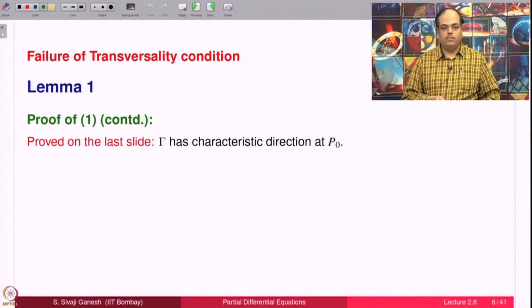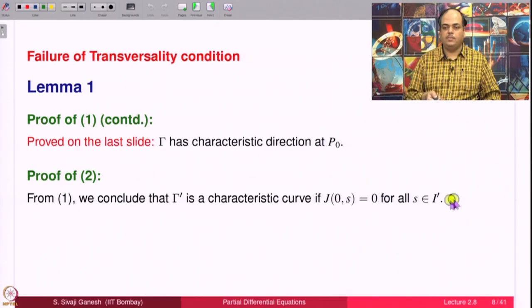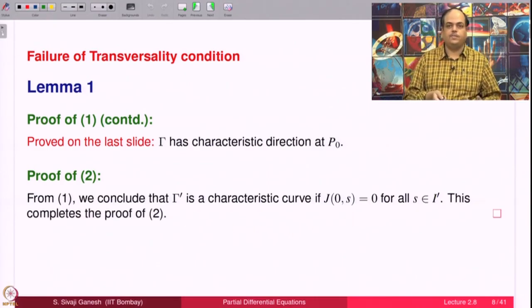So one, we have proved on the last slide that gamma has a characteristic direction at the point P0. Proof of 2. From 1 we conclude that gamma dash is a characteristic curve if J0S equal to 0 for all S in I prime. What does part 1 say? Whenever J0S equal to 0 and you have a solution, then the datum curve has characteristic direction at that point, but in this case it happens for S in I dash, therefore gamma dash is a characteristic curve. That is the definition of a characteristic curve.